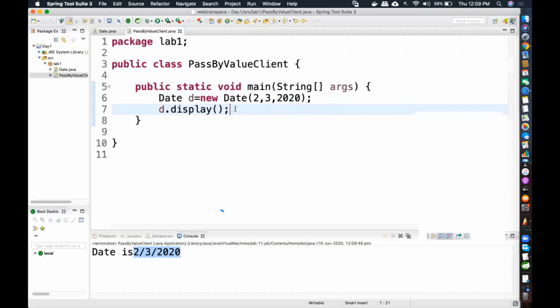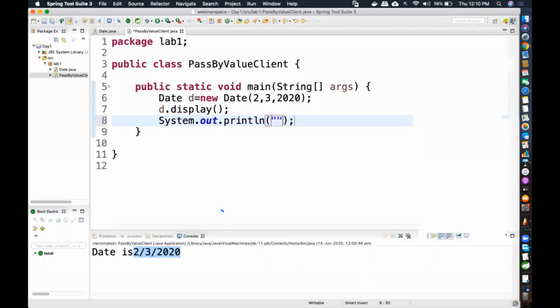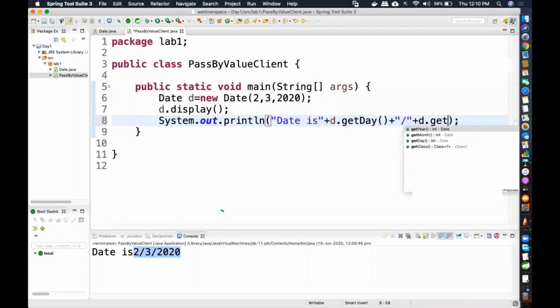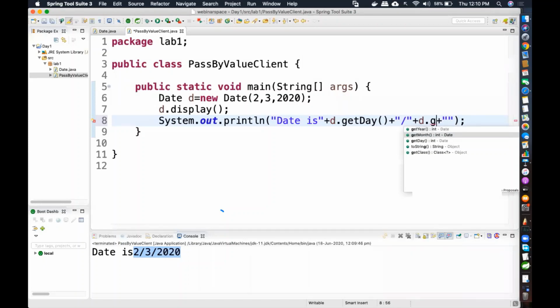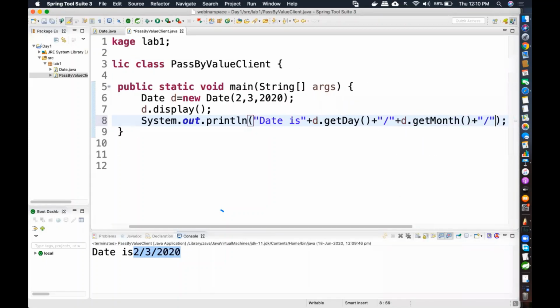Yes. Imagine if you didn't want to use display. So those who want to know, sysout, I didn't use display. I'm just going to write "date is", and then d dot get day, because I cannot call day directly, that's a private variable, plus the same format how we did in display, but this time it's not the variable directly. Plus d dot get month, first will come month. You can do control space, it will give you IntelliSense. So get month followed by slash, plus in the next line d dot get year.